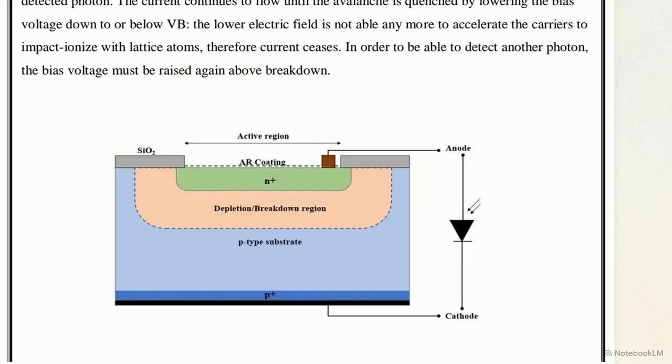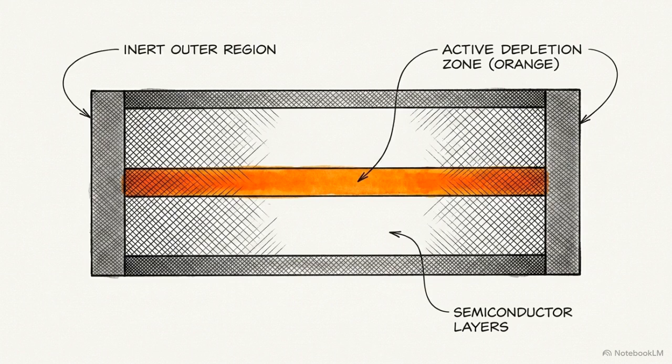We map the internal architecture allowing the device to survive Geiger mode using this cross-sectional SPAD diagram. Incident radiation enters the top active region. Below sits the N+ region, with a thick p-type substrate base. Sandwiched between them is the critical depletion region. Because the overall device is reverse biased above VB, the intense electric field concentrates entirely within this specific depletion layer.